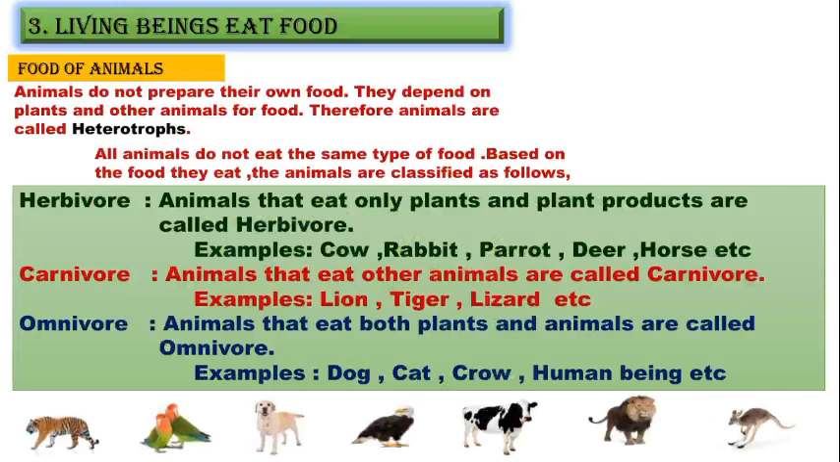Okay, next one, omnivore. Animals that eat both plants and animals are called omnivores. For example, dog, cat, crow, human being, etc. So human beings, children, even we people eat both plant products and other animals, isn't it? Yes, so human beings are also omnivorous animals.